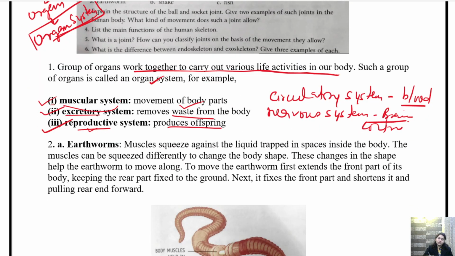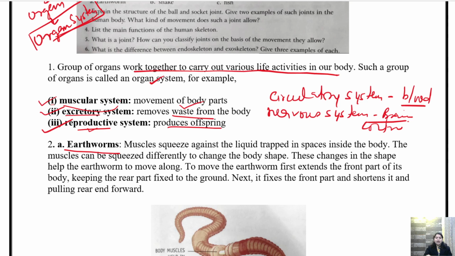So first of all, children, the earthworm has two specialities. First, it is hermaphrodite, that is, both gametes, male and female, are present in the earthworm. Second, they have a liquid skeleton. They do not have any proper skeletal system, no bones. They have liquid filled in their body.